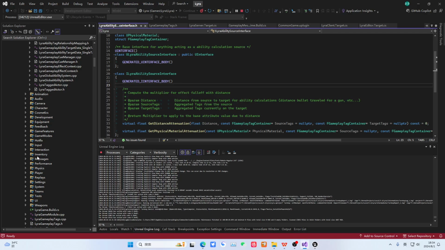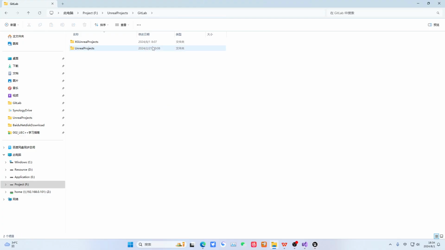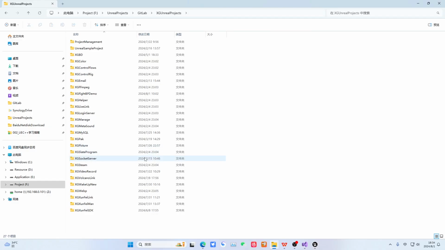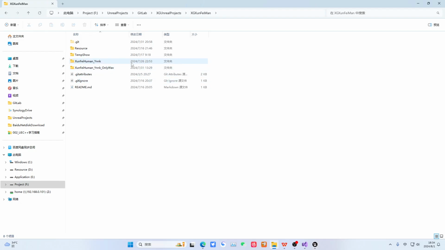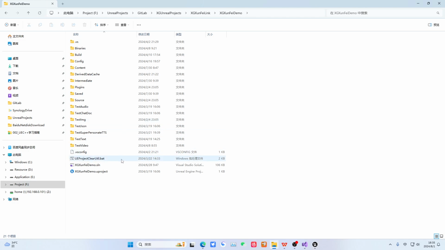Okay, let me check. Can I find an enum in there? Let's look at another project. We have quite a few projects here, so I'm showing it to you like this. In this chapter, we mainly focus on looking first. There is less writing, because by looking more, you will understand why it is written this way.